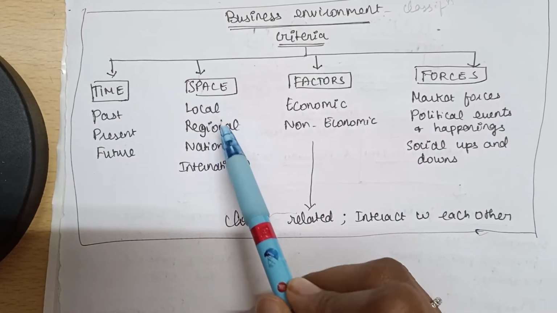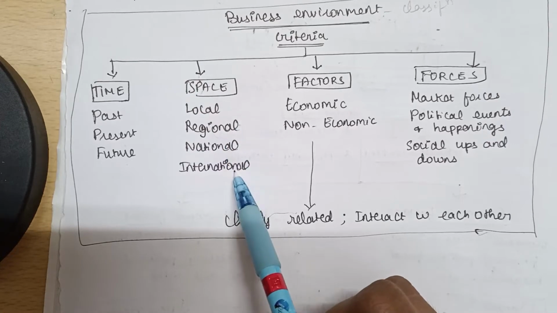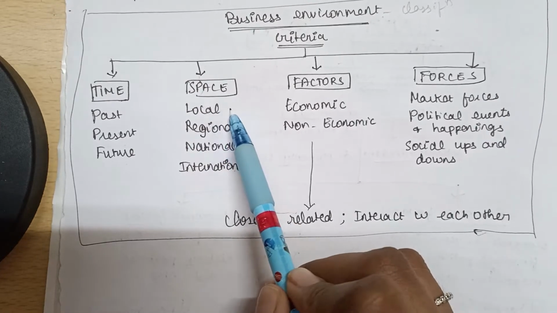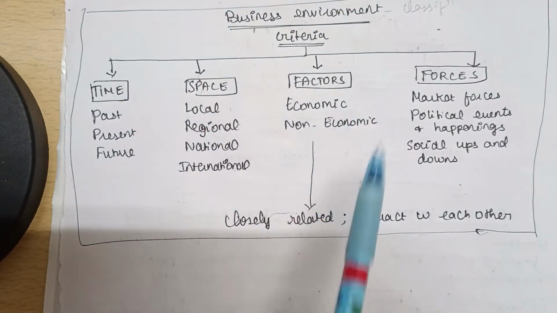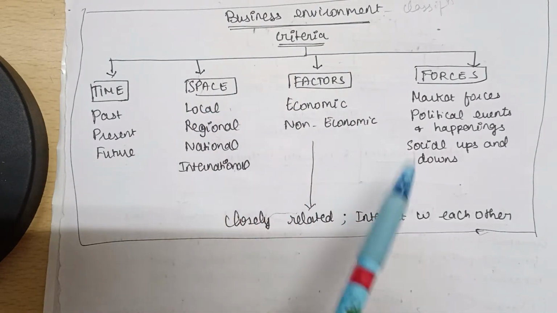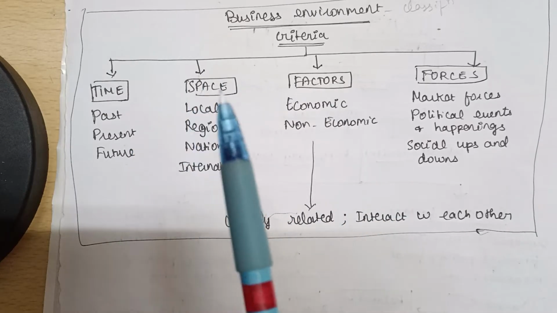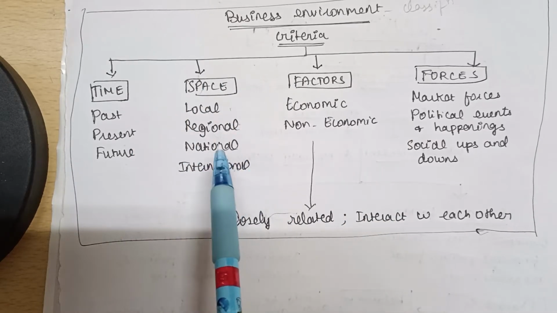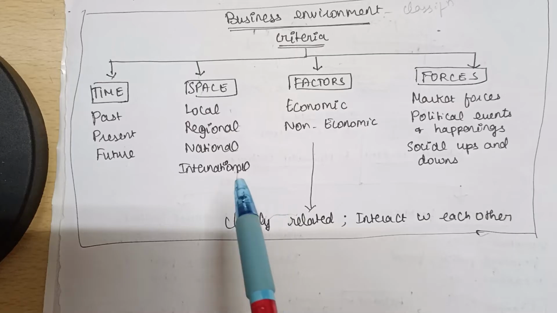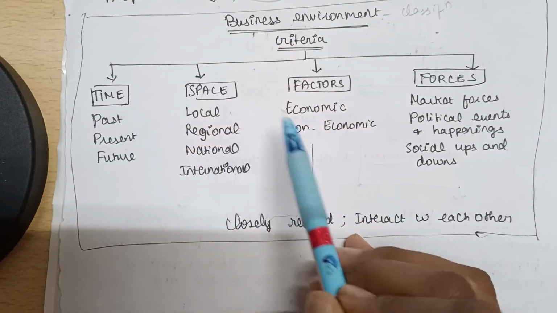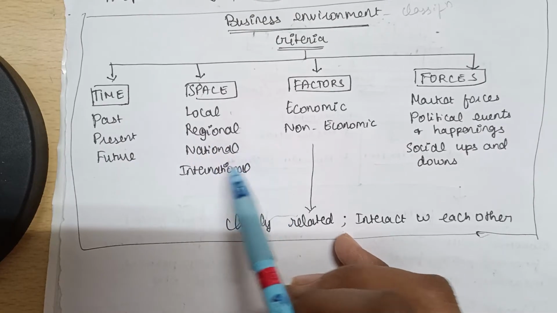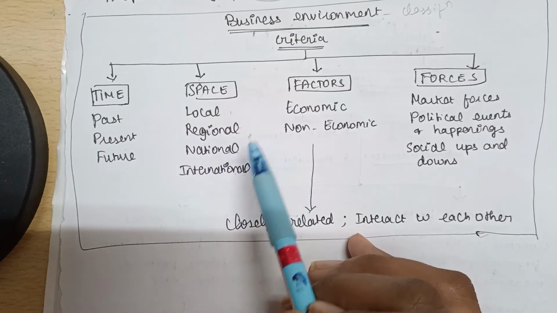Space: local, regional, national, and international. Local is where the particular business is happening. Regional is the place surrounding the business firm, national is at the country level, and international is worldwide. Will anything happening worldwide affect my business? Will anything happening in another state of India affect my business?